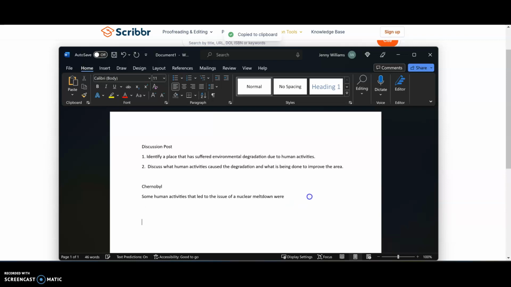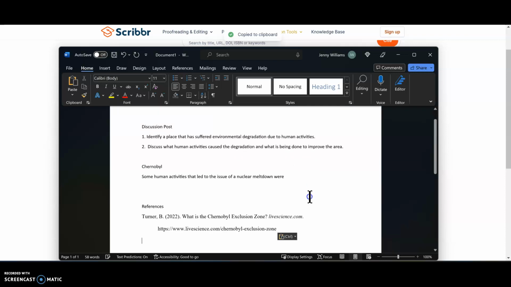Typically, after you write your essay or your discussion post, at the bottom you would have a reference list or a citation list. So I'm going to paste that reference here. You can clean it up if you want to. Sometimes the formatting is a little bit off, like where the breaks are, but that is my reference.